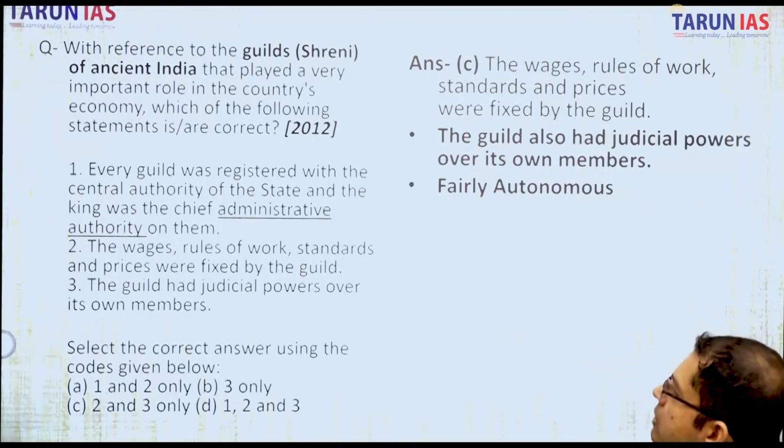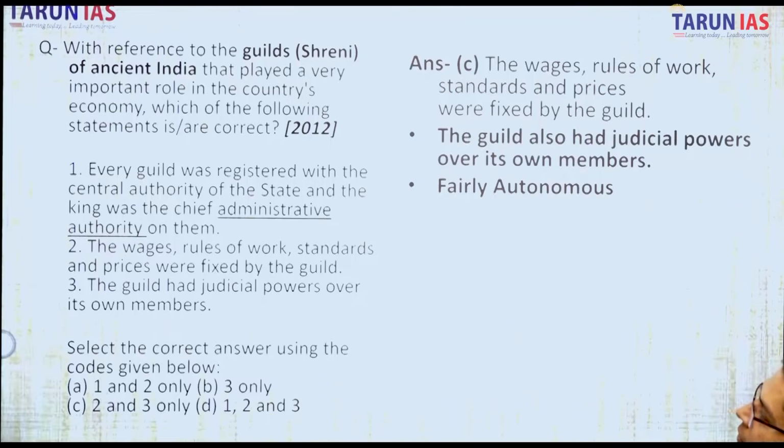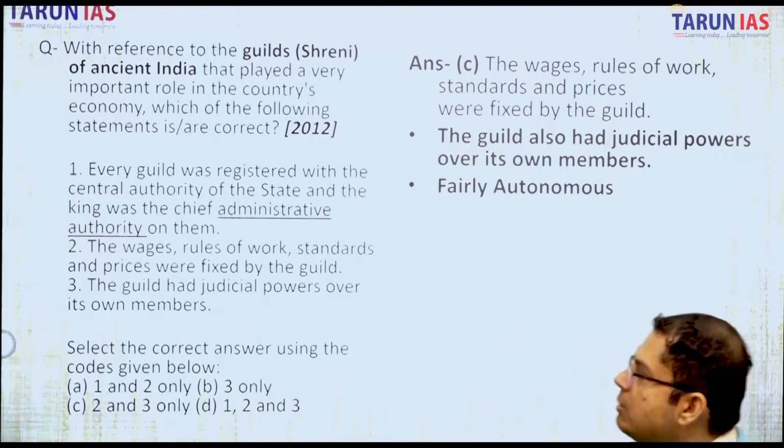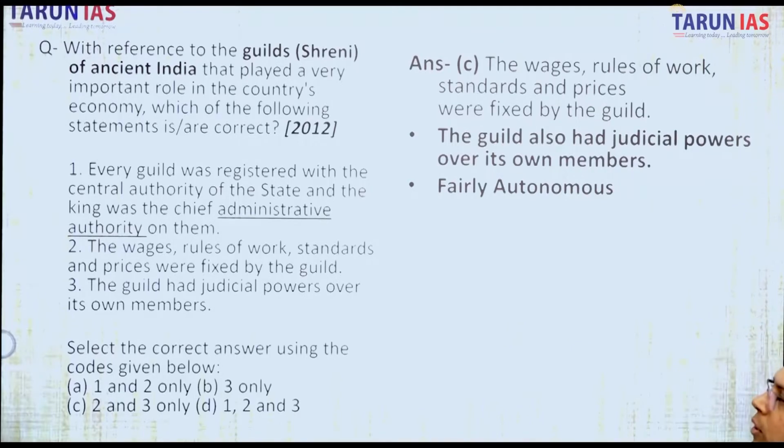Every guild was registered with the central authority of the state, and the king was the chief administrative authority. I have underlined administrative authority, and I just mentioned they were fairly autonomous. They even had judicial powers. So the first is wrong. The wages, rules of work, standards and prices were fixed by the guild. Yes, that is a function of the association, one of the purposes of the association. And the guild had judicial powers of its own. I mentioned that, so 2 and 3 are correct. Hence, C is the correct option.